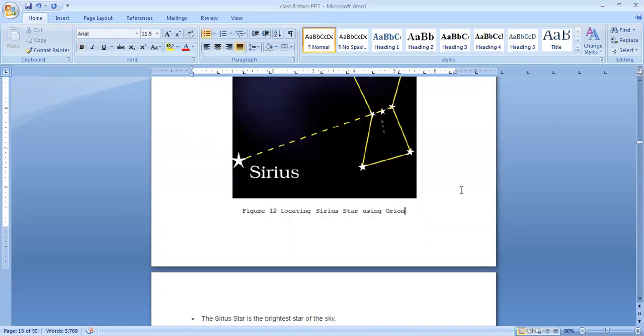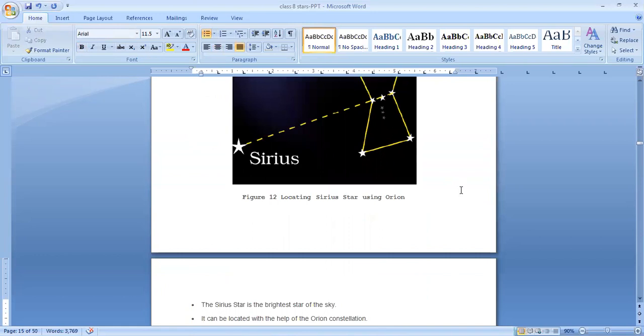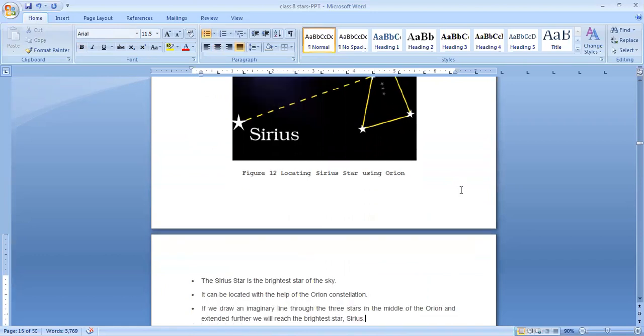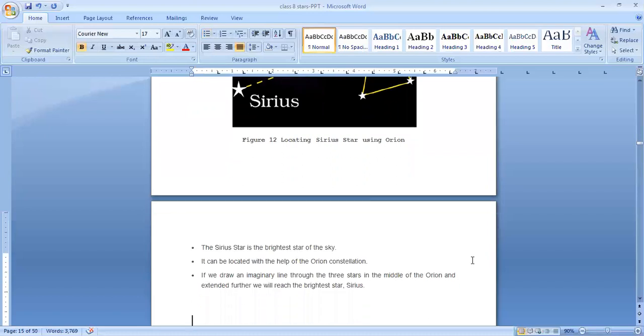Locating the Sirius star using Orion. See, look at this. You can see the belt of the Hunter. There are 3 stars. From there, if you draw an imaginary line straight, you will get a bright star. That is the Sirius star. Sirius is the brightest star of the sky. It can be located with the help of the Orion constellation. If we draw an imaginary line through the 3 stars in the middle of Orion and extend it further, we will reach the bright star. That is the Sirius star.